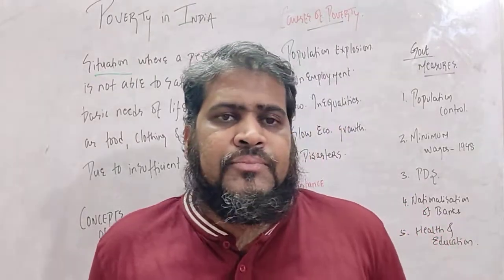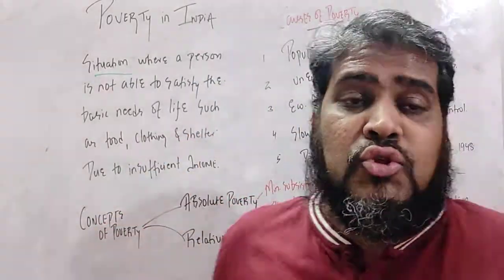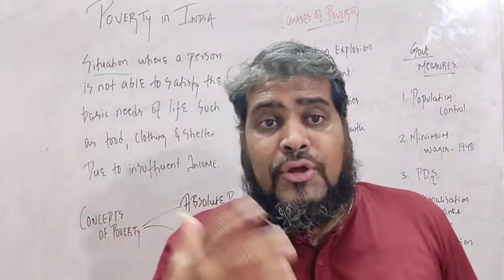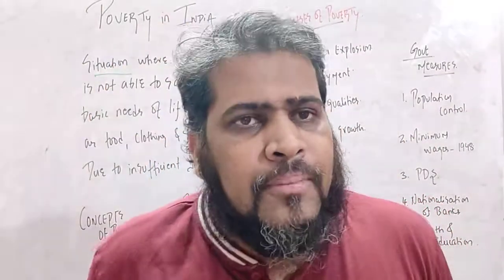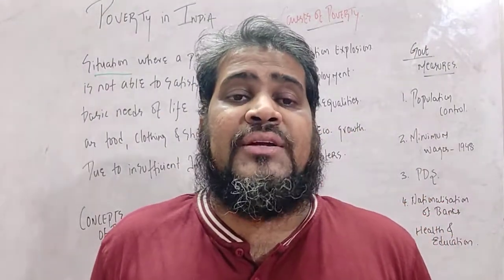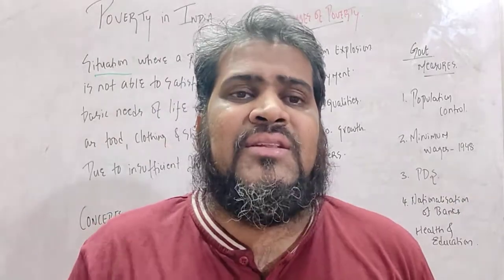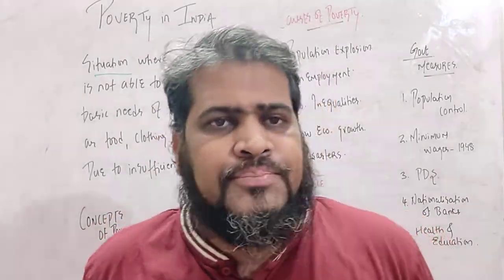Everybody knows. Okay, now just try to understand this proper meaning. A person is not able to satisfy food, clothing and shelter. What does it mean? It means that unlike other people, he is not getting the things in sufficient quantity.